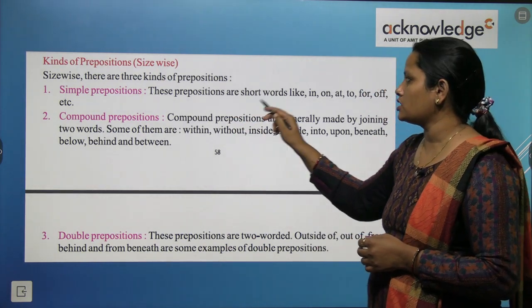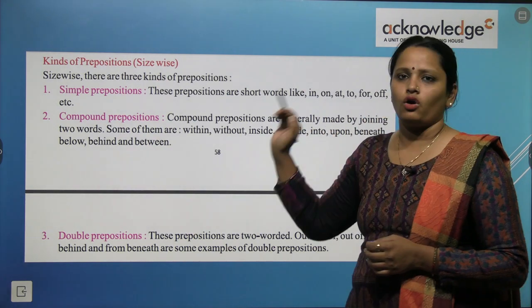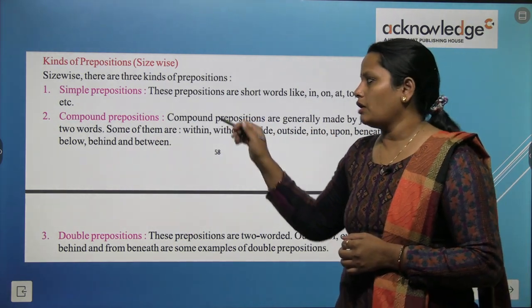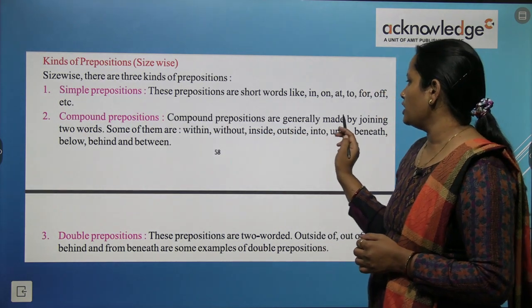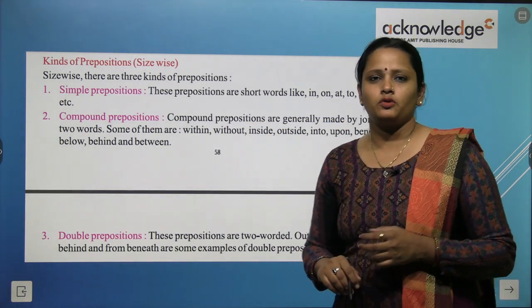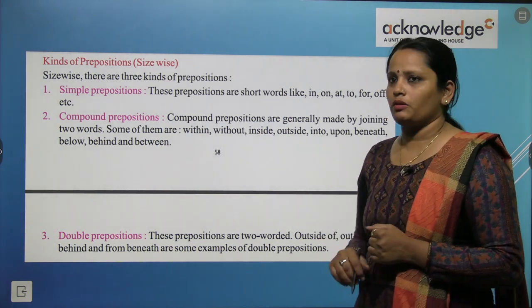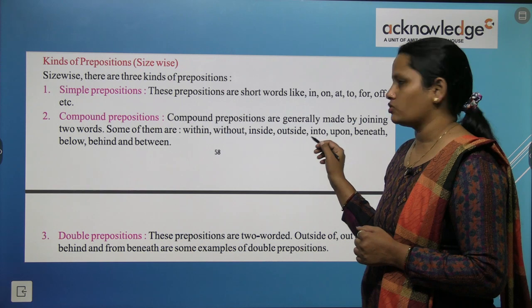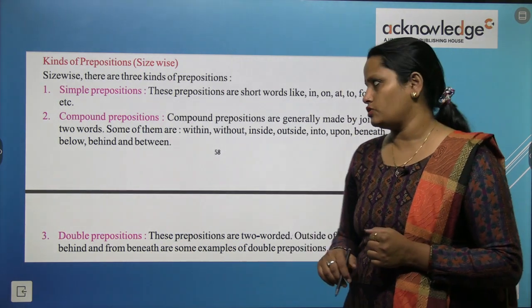So simple preposition क्या है? These prepositions are short words like in, on, at, to, for, of, etc. Compound prepositions क्या हैं? These prepositions are generally made by joining two words. ये preposition use किए जाते हैं दो words को एक साथ join करके. Some of them are within, without, inside, outside, into, upon, beneath, below, behind, and between.